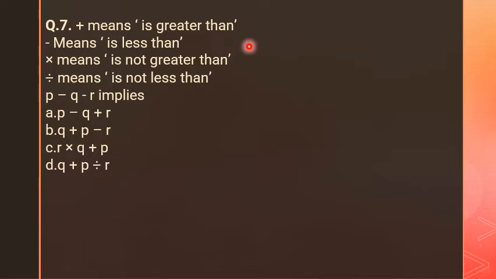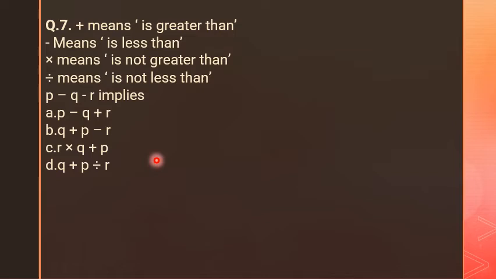What is the next one? The minus sign means less than. The multiplication sign means is not greater than, and the division sign shows us is not less than. Now we have one equation, P minus Q minus R implied. We have options here.